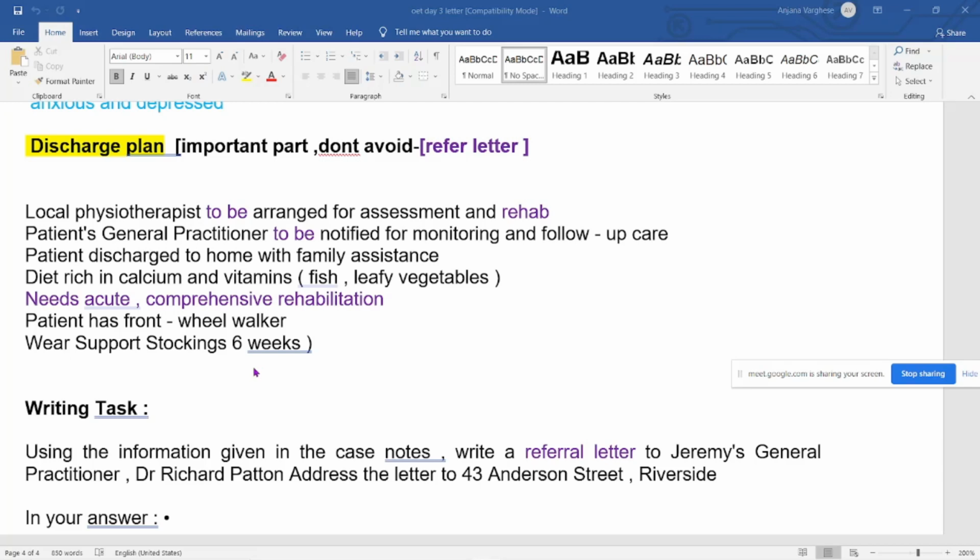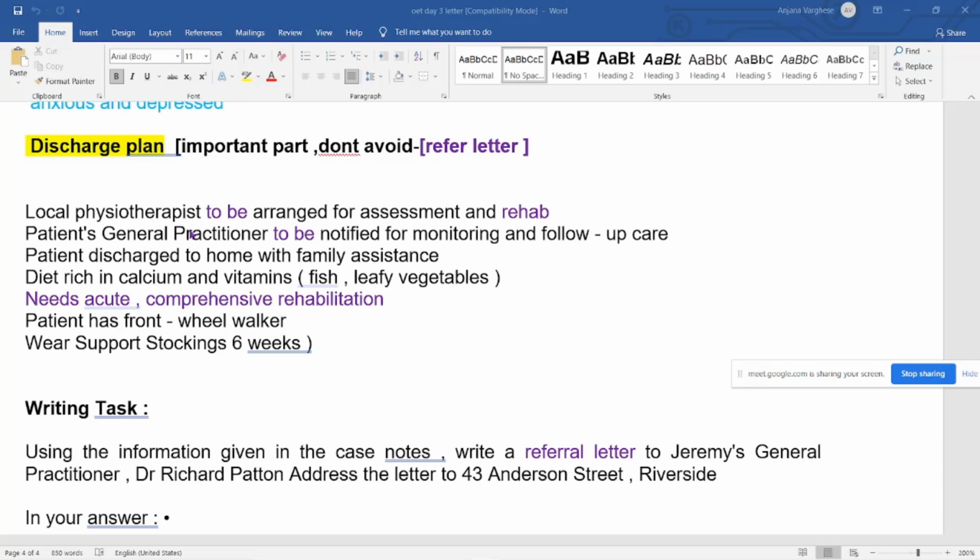If they find that your letter is just a copy-paste of whatever is in the case note, you won't get enough marks. In that case you have to modify the sentence, modify the vocabulary, or go for a synonym.